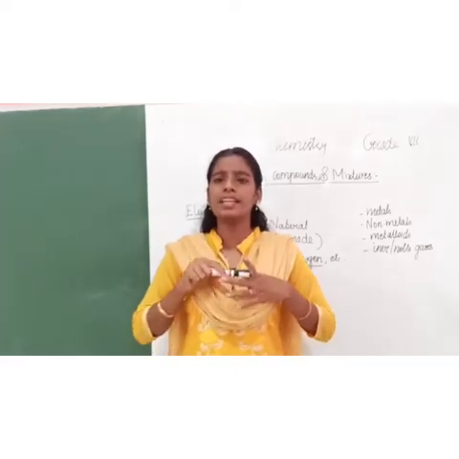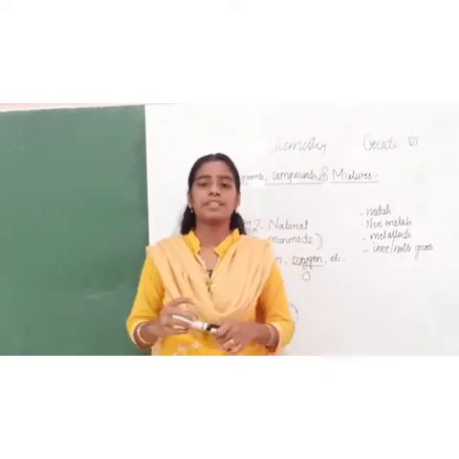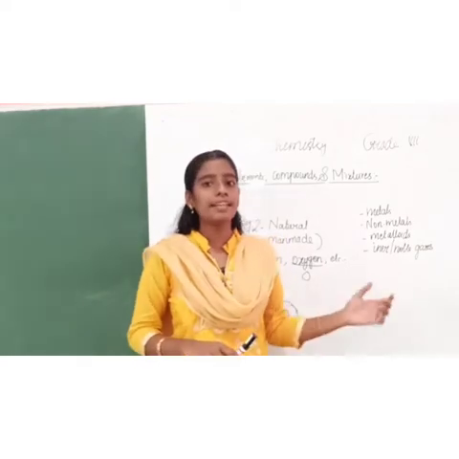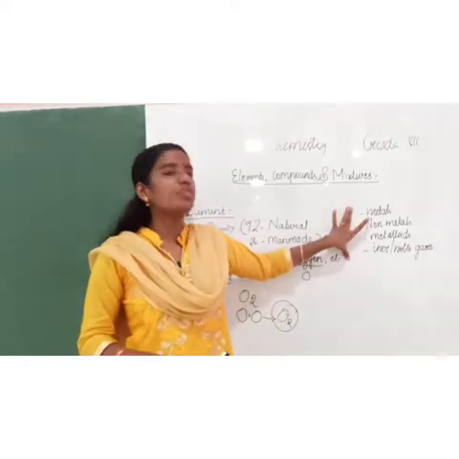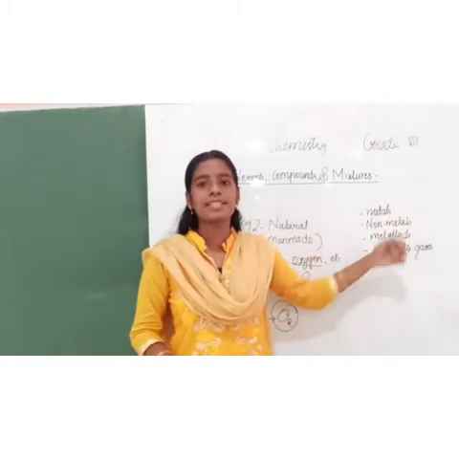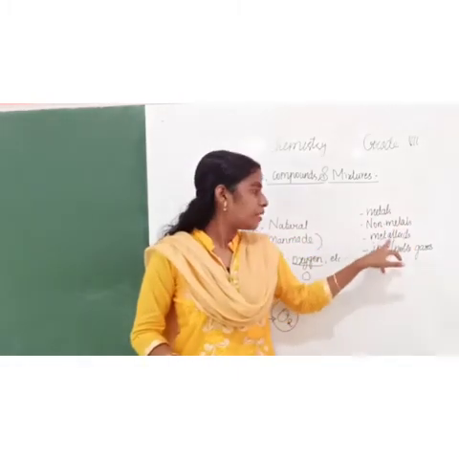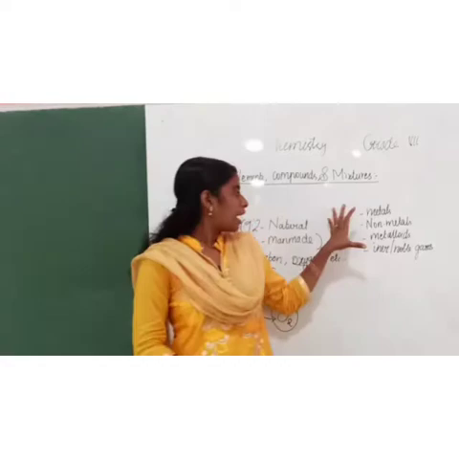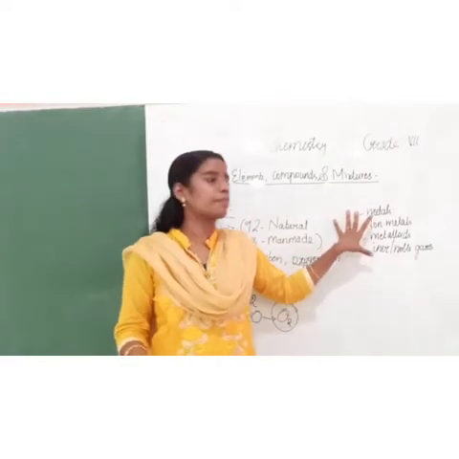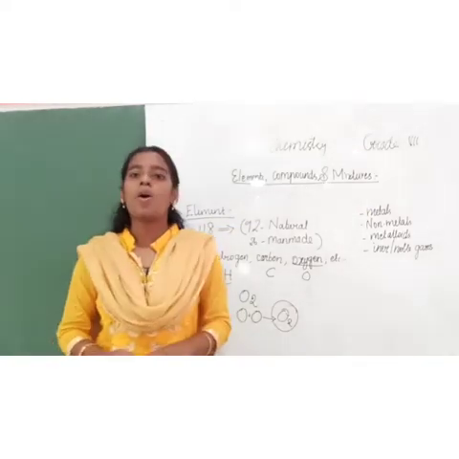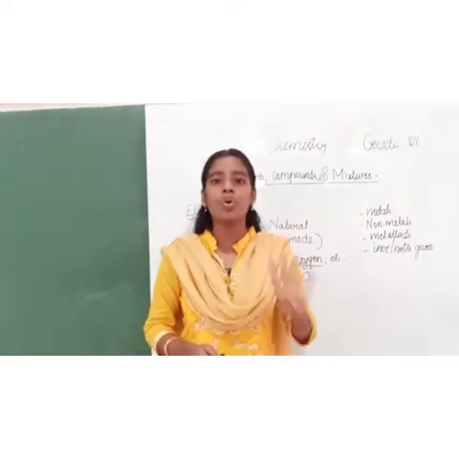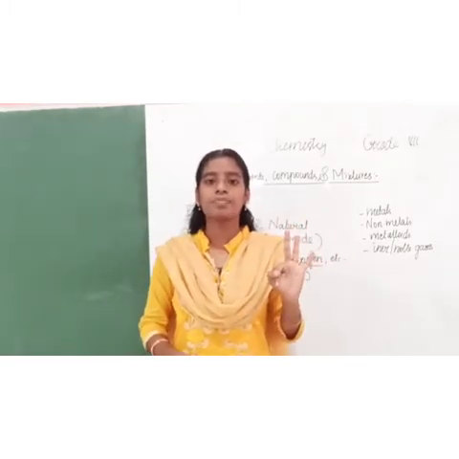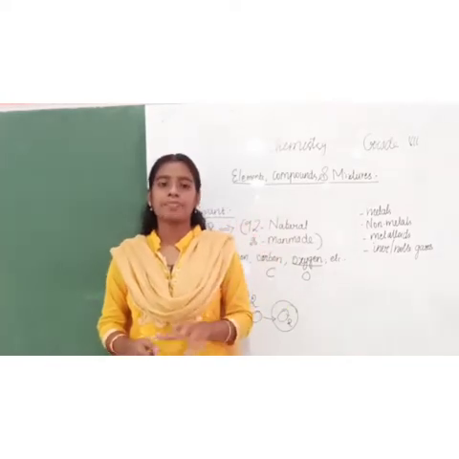These 118 elements have some properties. Depending upon the properties of these elements, these 118 elements are divided into 4 types. One is metals, non-metals, metalloids. The fourth one is inert or noble gases. About this we will learn in the next classes. In the next chapters we will learn about this. Now these elements are divided into 4 groups, that is metals, non-metals, metalloids and inert or noble gases.